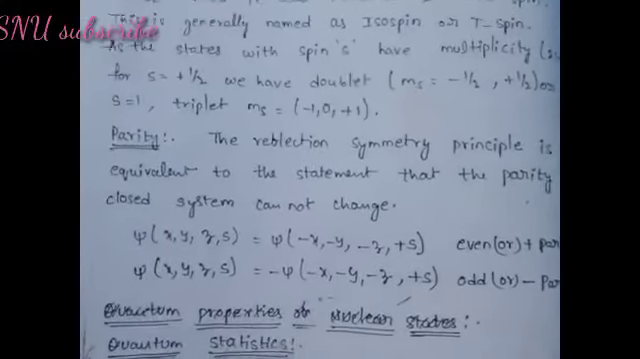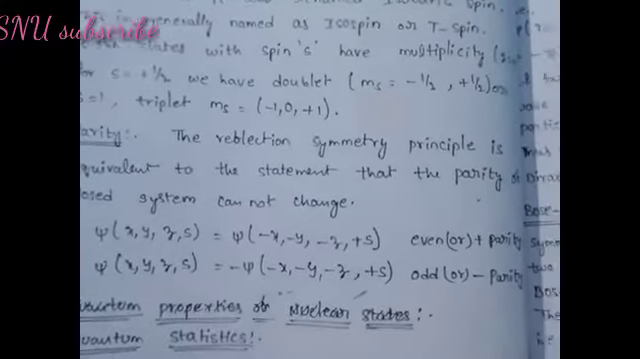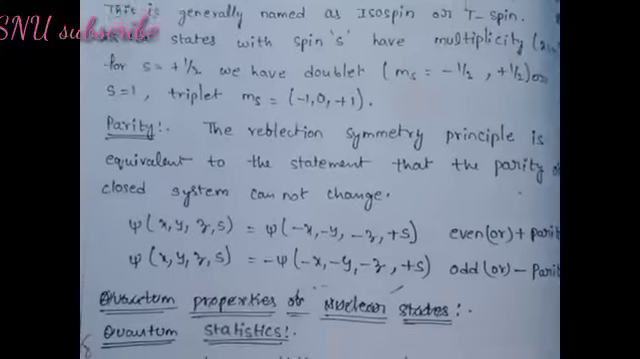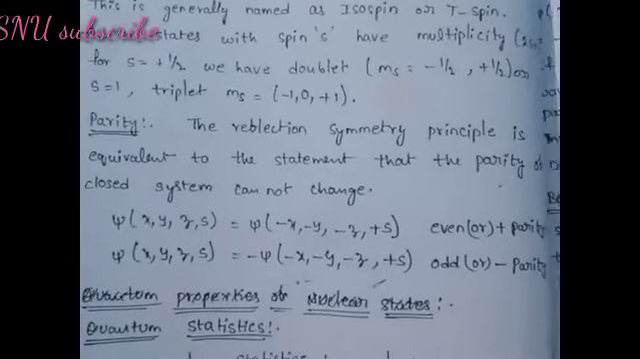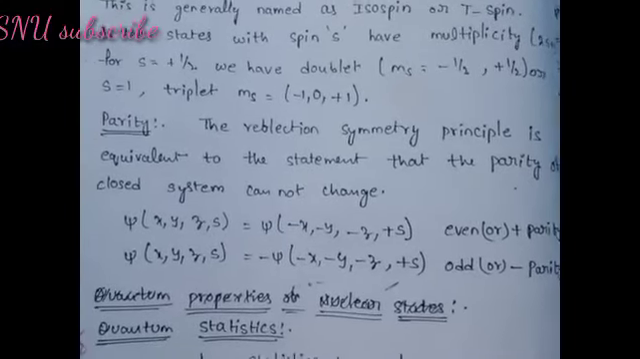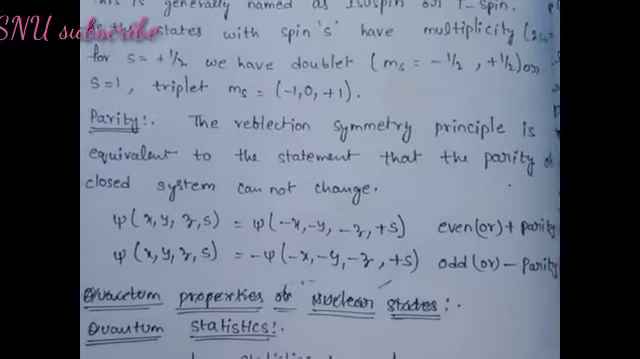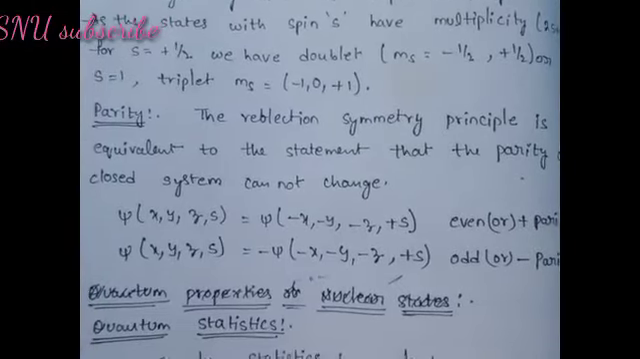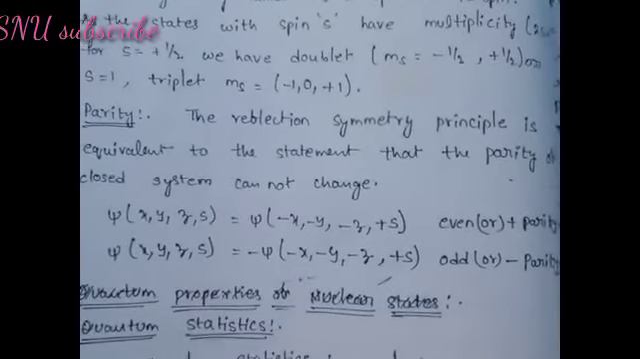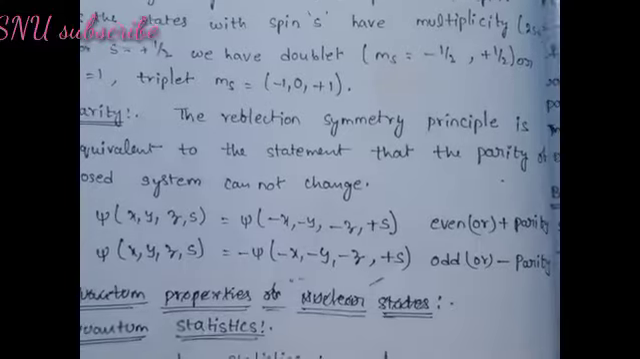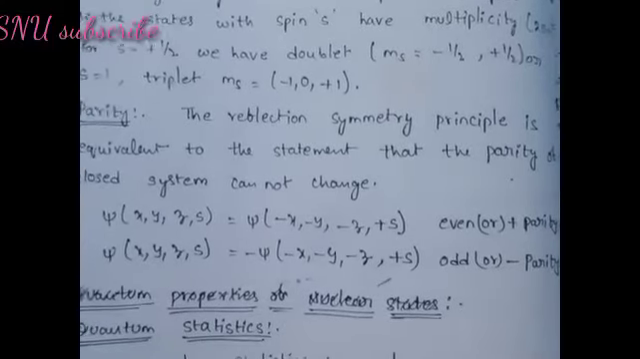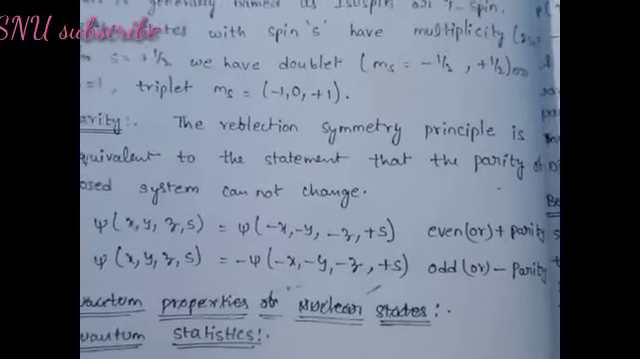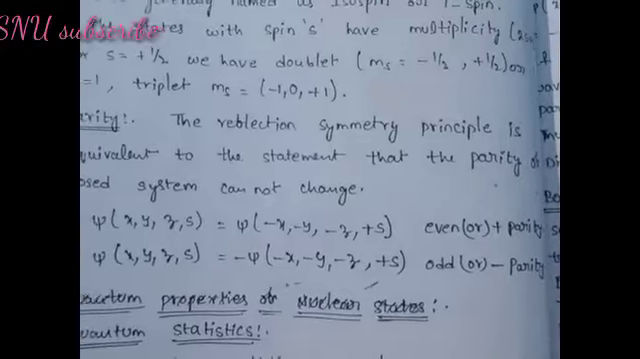Parity. The reflection symmetry principle is equivalent to the statement that the parity of a closed system cannot change. Psi(x, y, z, s) equals psi(minus x, minus y, minus z, plus s): even or plus parity. Psi(x, y, z, s) equals minus psi(minus x, minus y, minus z, plus s): odd or minus parity.